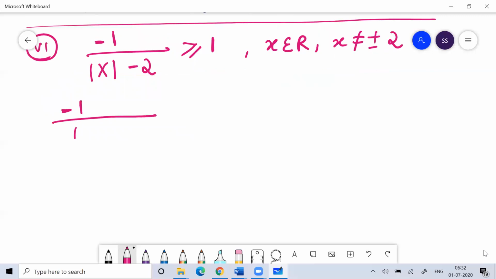So -1 modulus of x minus 2, then bring -1 this side, greater than or equal to 0. If you remember, I told you in the Vivikar method also, whenever we try to solve inequality based questions, we prefer to keep the RHS equal to 0. Now take LCM.